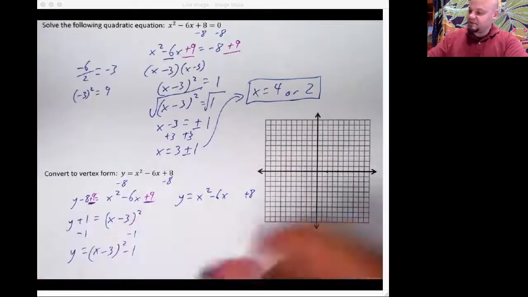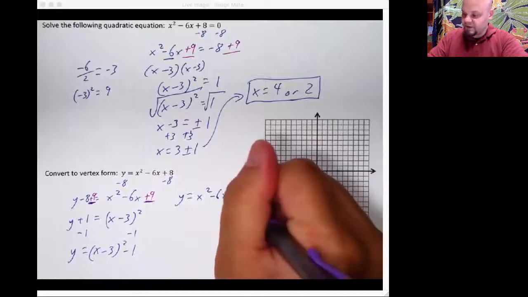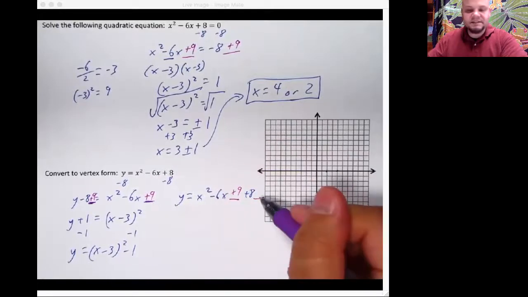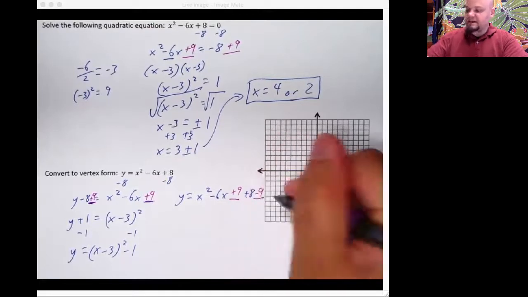And I'm going to make my 2 little dashes for the new stuff that I'm going to put in there. That new stuff, we know it's plus 9. But since I'm still on the same side, I get minus 9 right here.